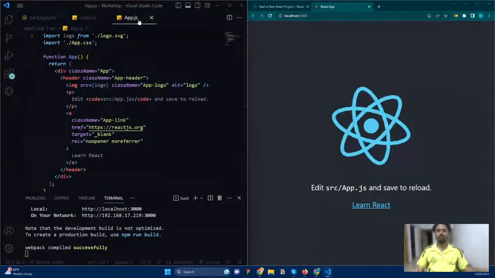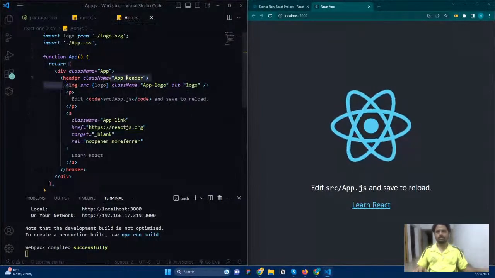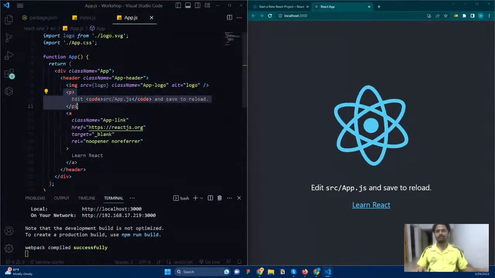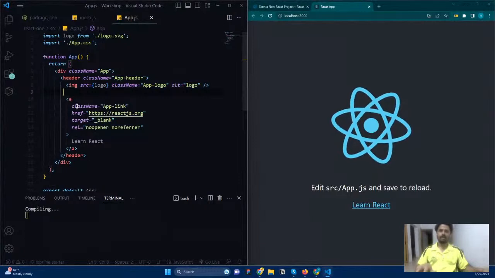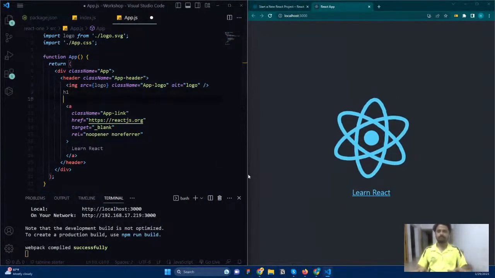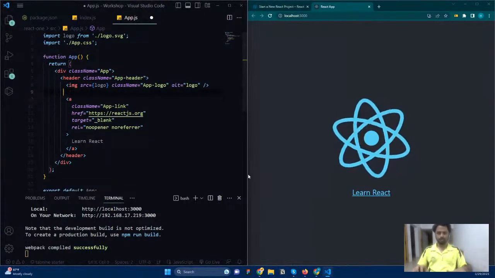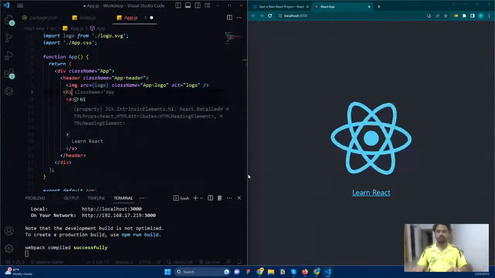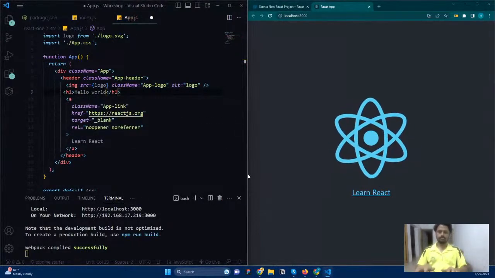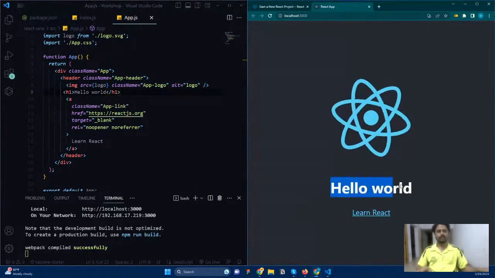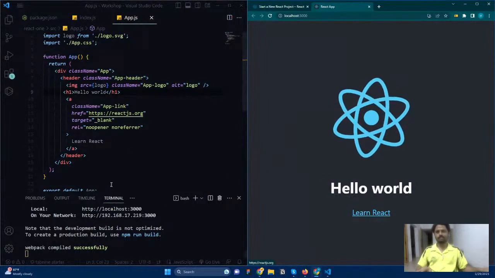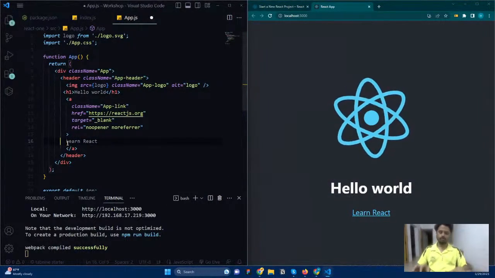Here now you can see in the App.js file all the things are here. You can see an image is there. That image is coming from somewhere, that is a logo, and a paragraph tag is there. I'm just going to remove the paragraph tag and save it. You can notice that the paragraph is removed. Now I just give a normal h1 tag and write hello world. If I save it, you can see we got our hello world here, and you can see learn React is there.